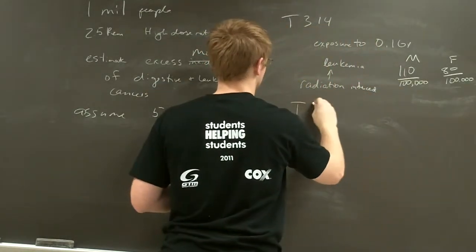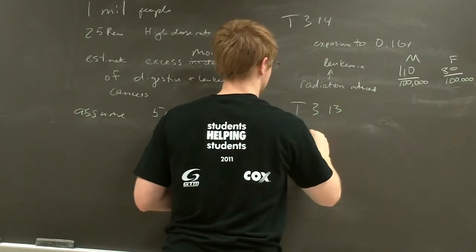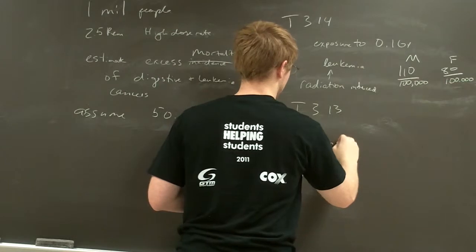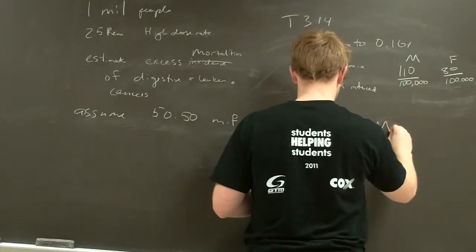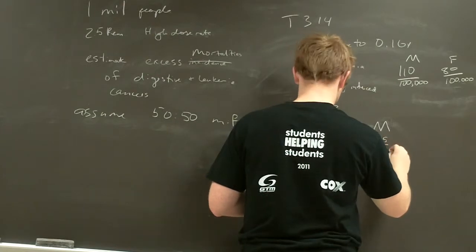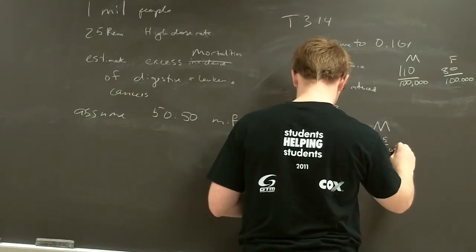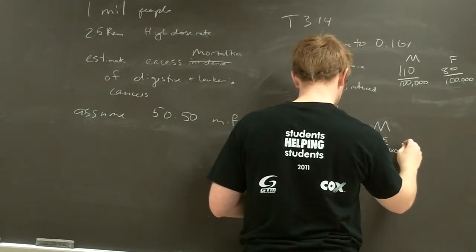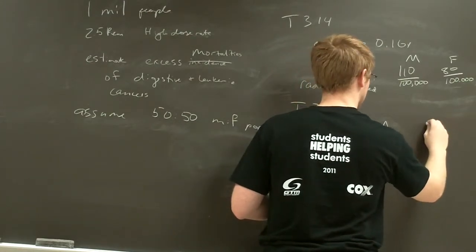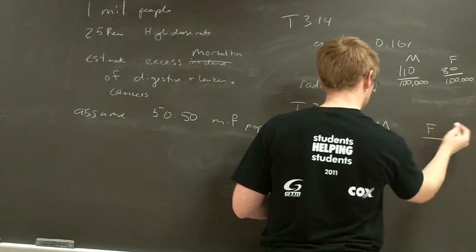So table 313 says leukemia, males is 95 per 100,000. Well, this just says a standard population, we can have males and females, or 95 per 100,000 people.